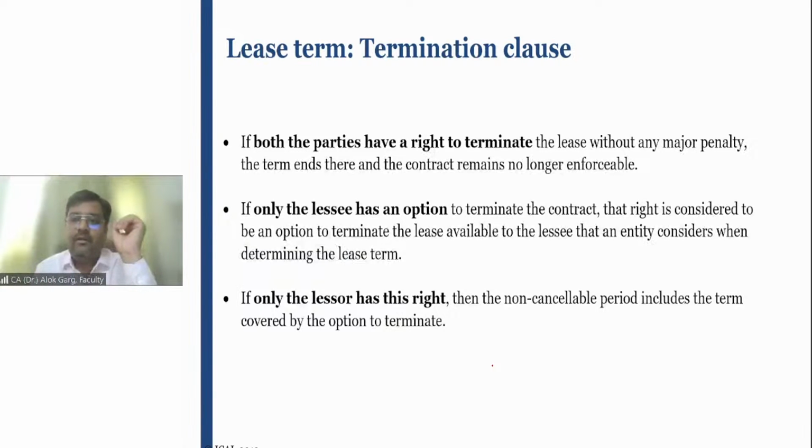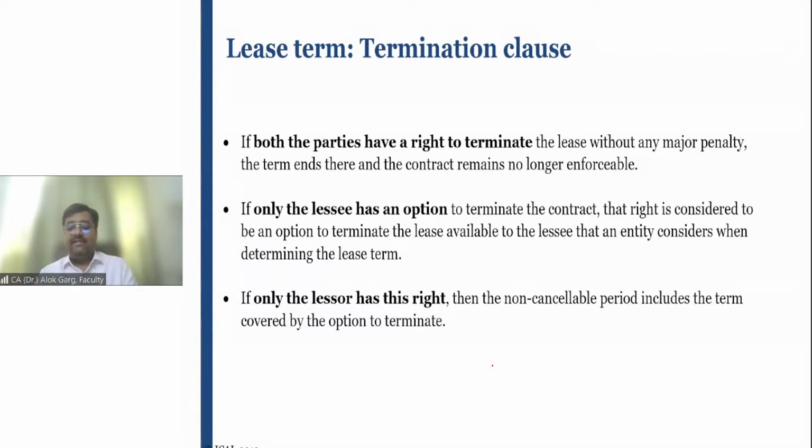Friends, what is the definition of a contract? A contract is an agreement enforceable by law. Section 2, subsection (h) of the Indian Contract Act defines the contract. A contract will be enforceable when a party can force the other party to comply with the contract, and the other party is obliged to comply only when there is a penalty involved, right?